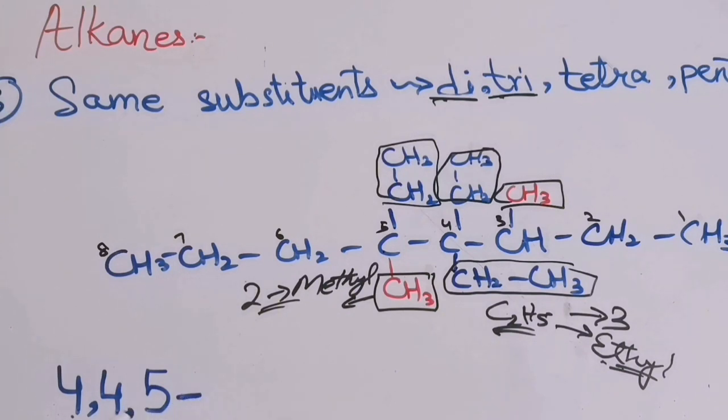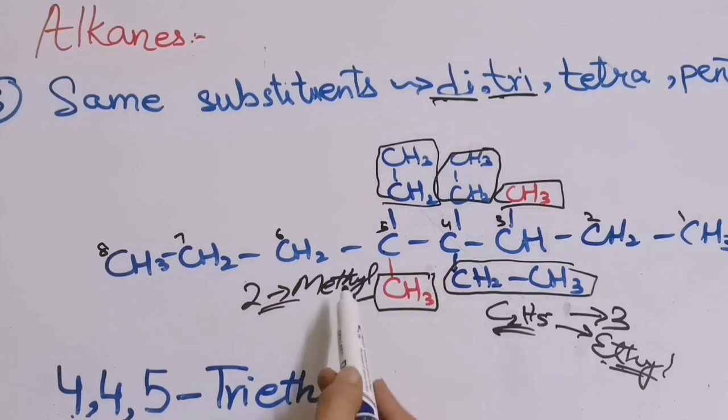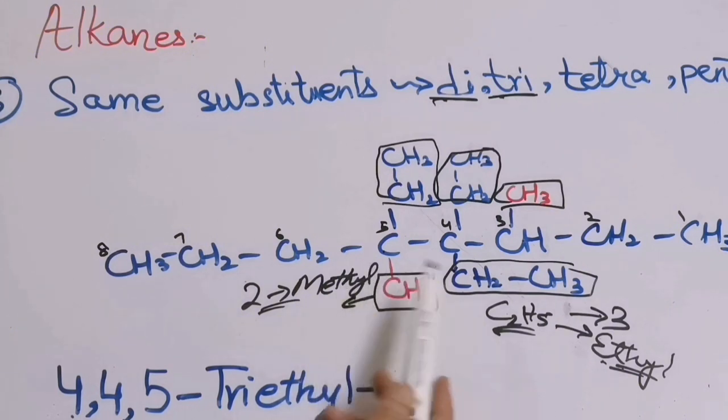Then hyphen. We are putting commas between the numbers and a hyphen after them. Then we will write tri-ethyl, right? Then we will again put a hyphen and we will write the positions of methyl. They are present on position 3 and 5. 3, 5.